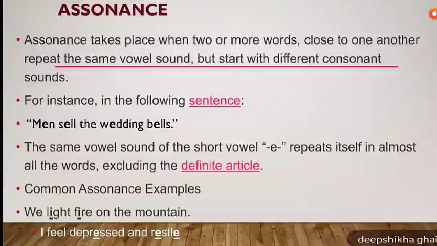Common assonance examples are, we light fire on the mountain. In this sentence, light and fire use I and I. So it is an example of assonance. Similarly, I feel depressed and wrestle. Again, the vowel sound of E after R in depressed and the vowel sound of E in wrestle is the same. So these E sounds are taken to be in assonance.